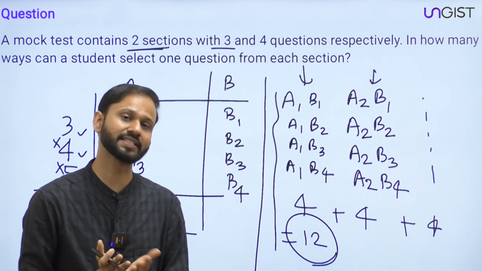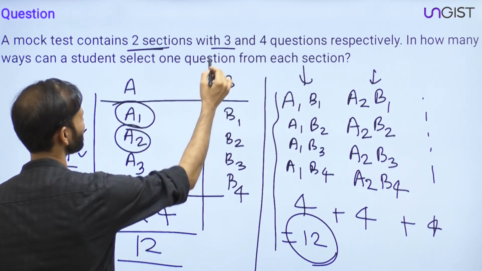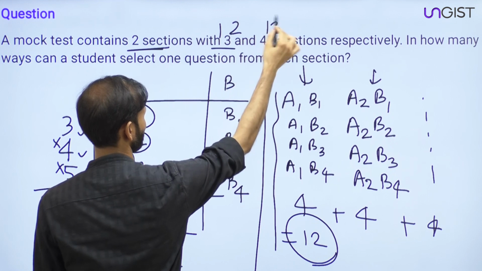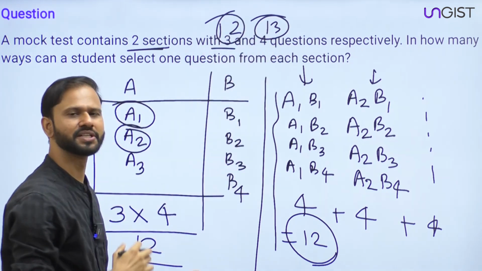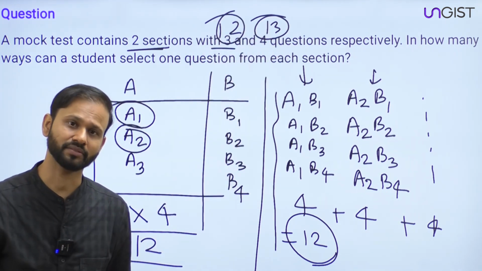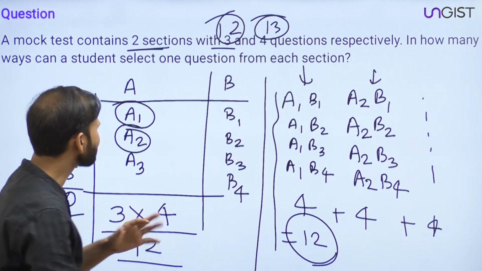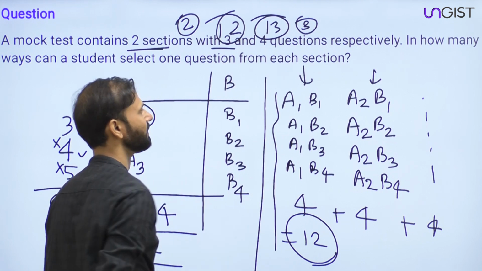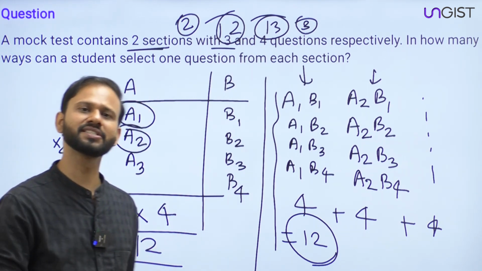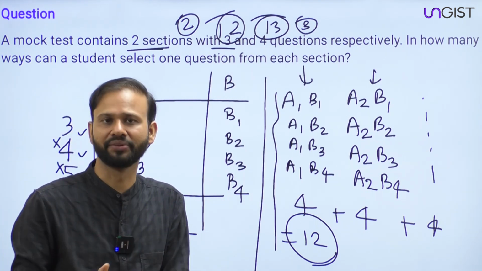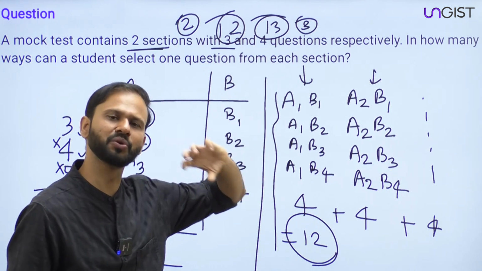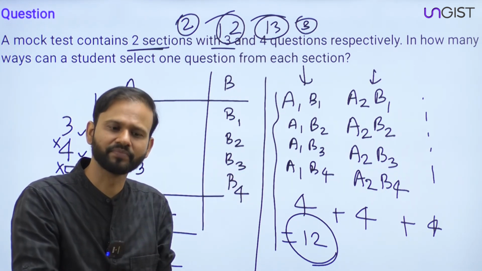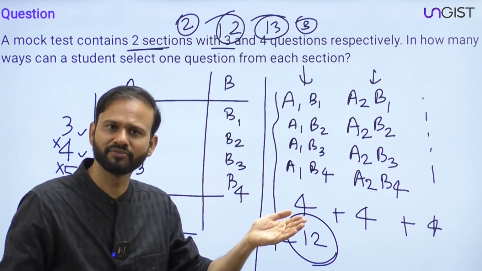Suppose that in the examination, the question comes with, let's say, 12 and 13 questions. Obviously 12 and 13 are big values. So you can just take small values from your side, 2 and 3 questions each. If there are 2 and 3 questions each, then obviously you have to multiply 2 and 3. I mean, you have to make cases. For 2 and 3, you can list out the cases very easily.